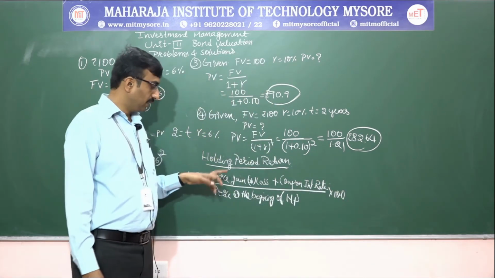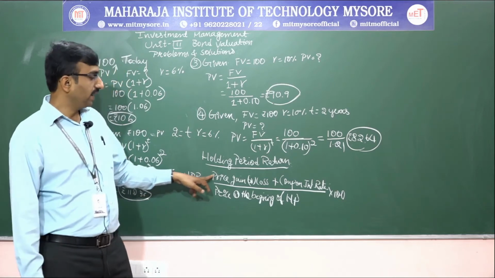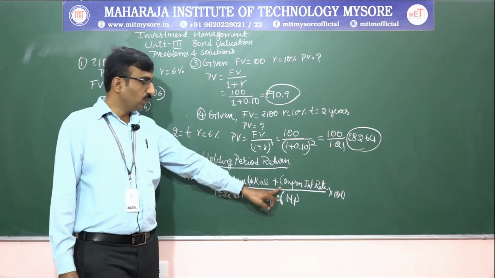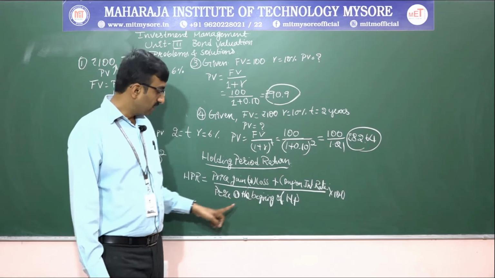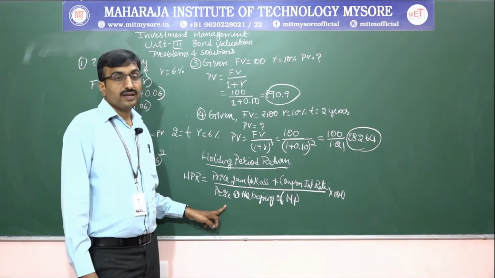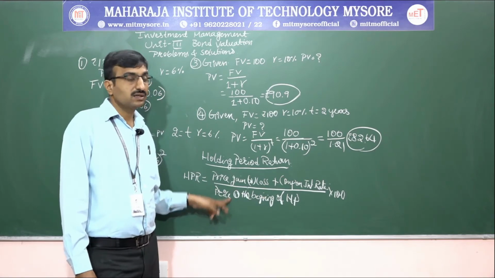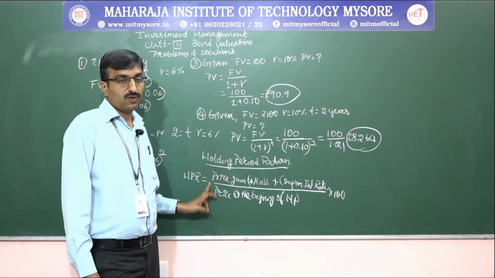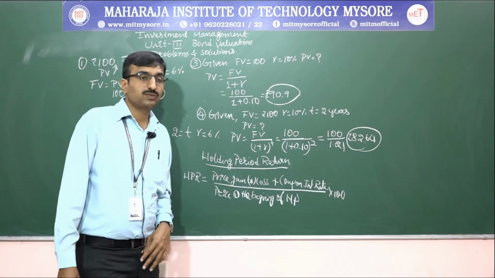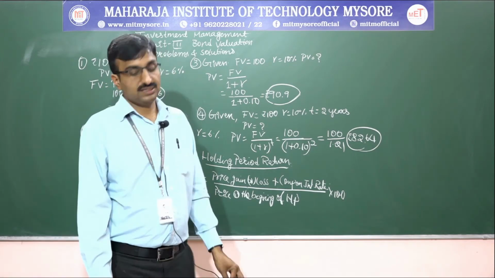As I said in the theory part, we consider price gain or loss plus coupon interest rate divided by price at the beginning of holding period whole into 100. By considering this formula, we find out the HPR value.